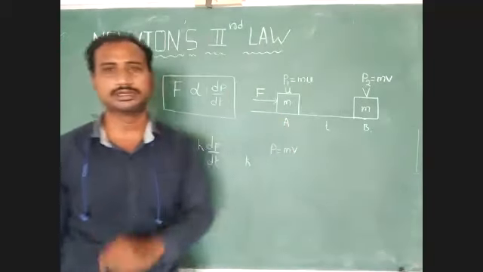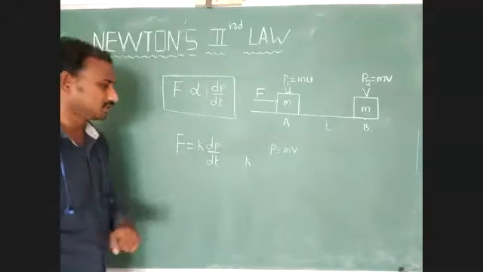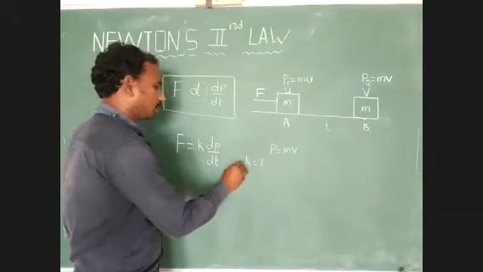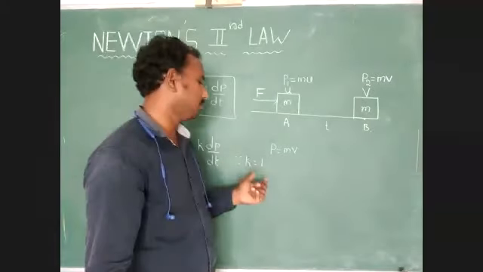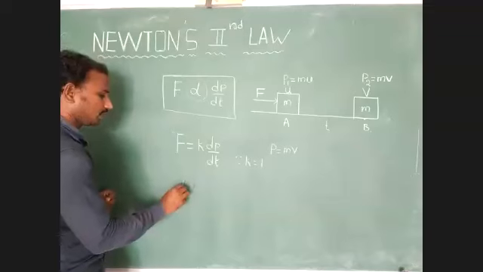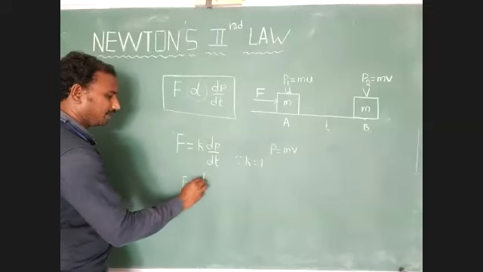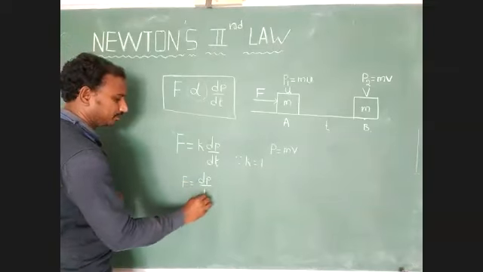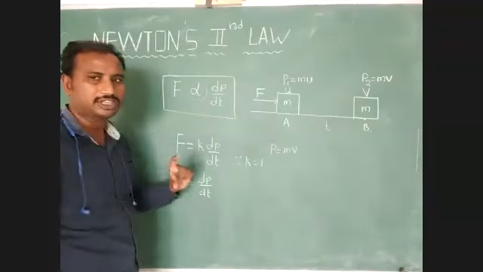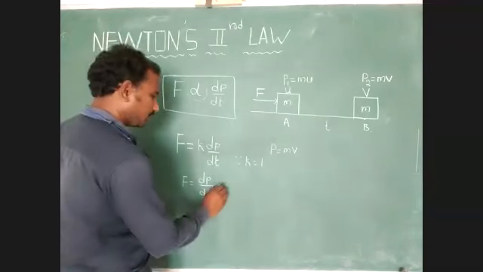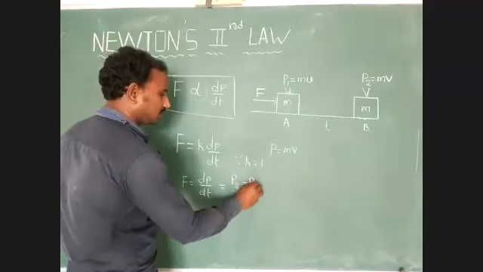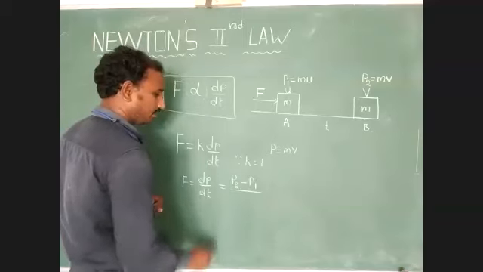We consider the medium constant as 1. So K equals 1, and we substitute: F is equal to dP by dt. dP is nothing but the change in momentum, which means final momentum minus initial momentum, divided by time.